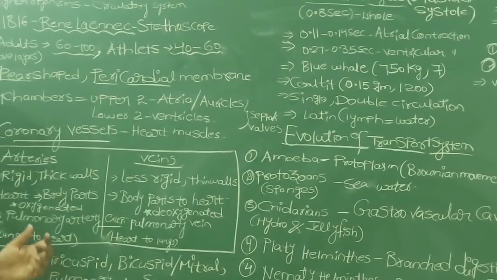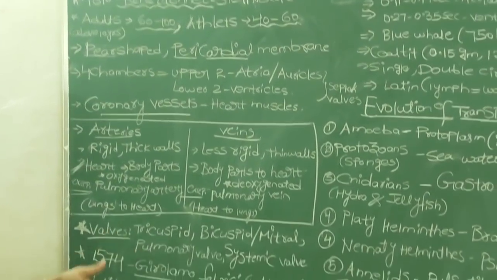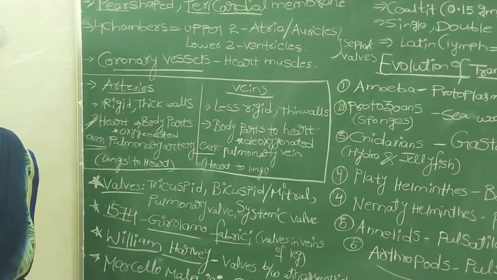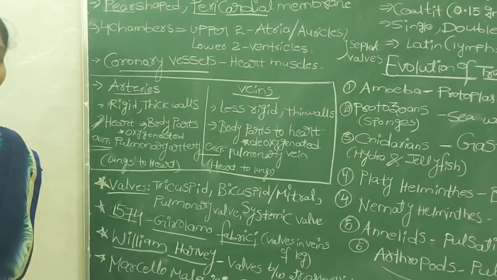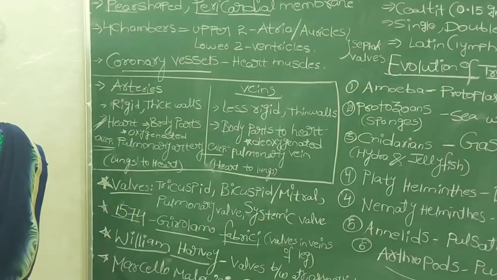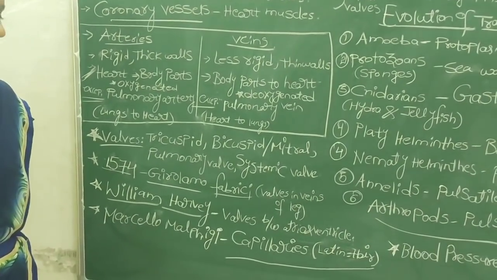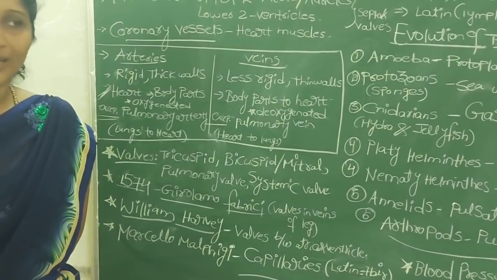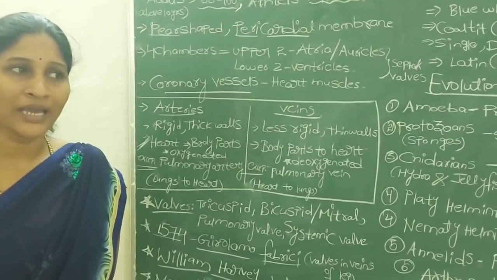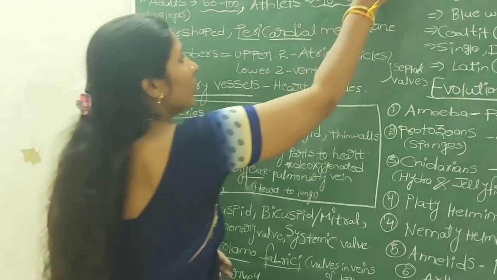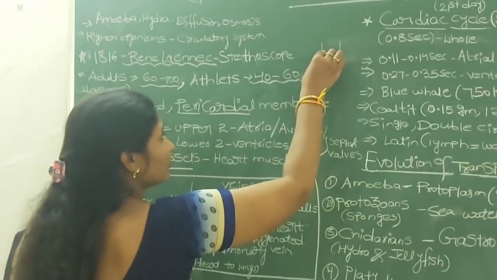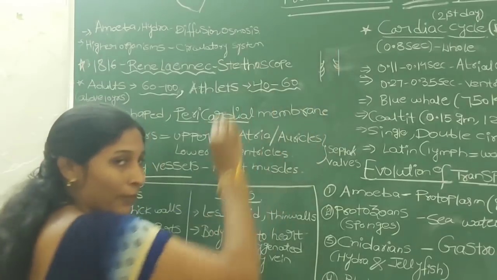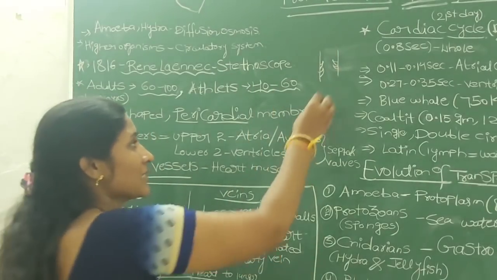So here, valves I already told you. In the year 1574, a scientist known as Girolamo Fabrici studied the veins of the legs of humans, and he found that small structures known as valves are present in the veins of the leg, and these valves at normal time are folded. For example, this is the vein, and at normal time they are folded towards the vein wall, which means the blood passes easily in this vessel.